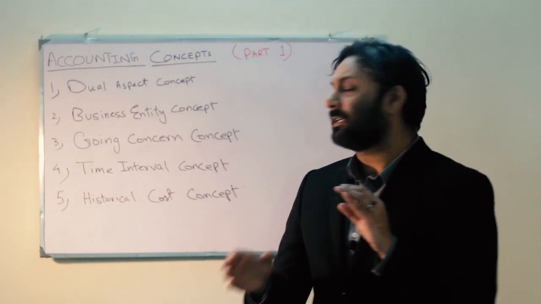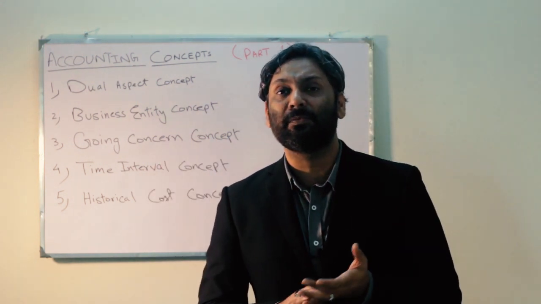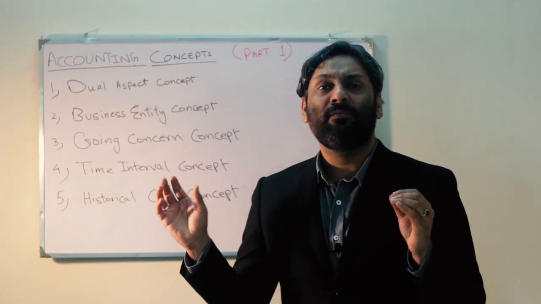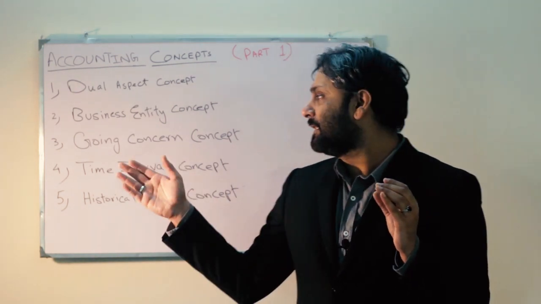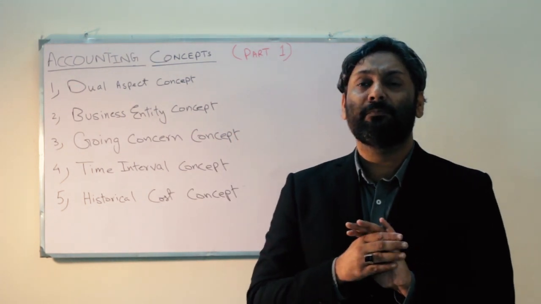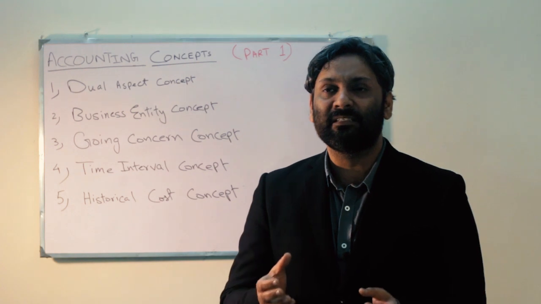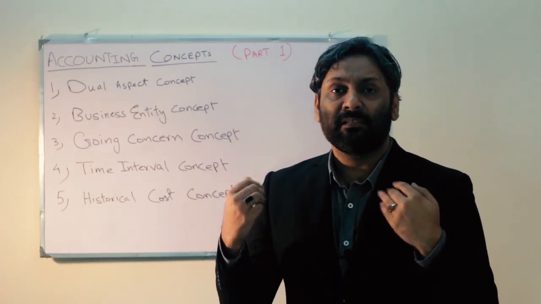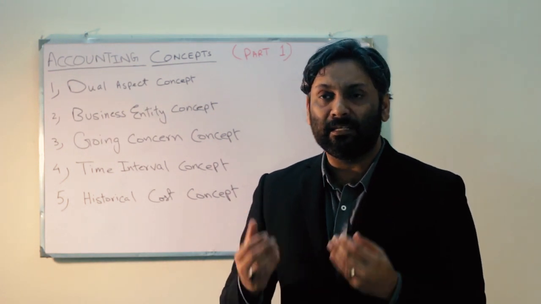The third concept is the going concern principle. Now, you come across so many different kinds of people in your life. There are street hawkers, there are people who have temporary businesses, there are people who have seasonal businesses. This particular concept, the going concern principle, assumes that a business can only be deemed a business if it is started with an intent of continuing it for an unlimited period of time.